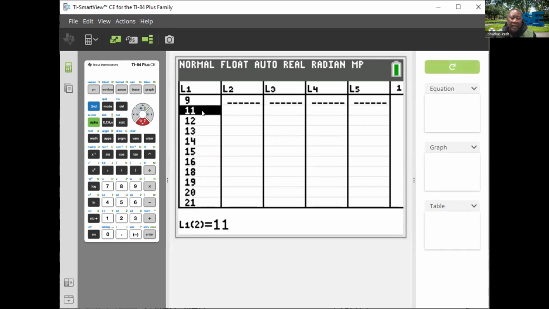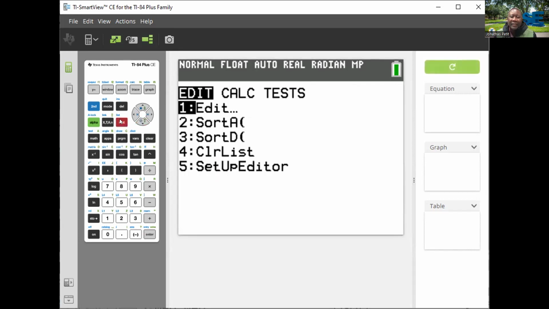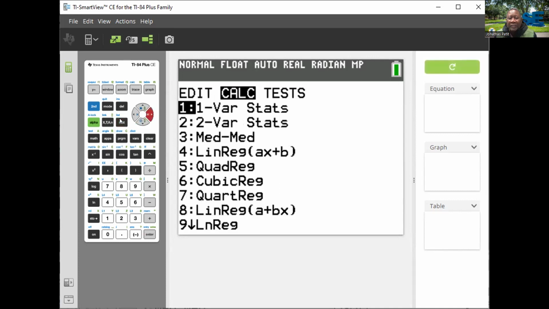And now, having the data in, I go back to stat. This time, I have to go to calc. Calc will display 1-Var Stats, 2-Var Stats, and so on. We do summaries, that means we use either 1-Var or 2-Var. In this case, that will be 1-Var because it's one variable. And I press enter on it.